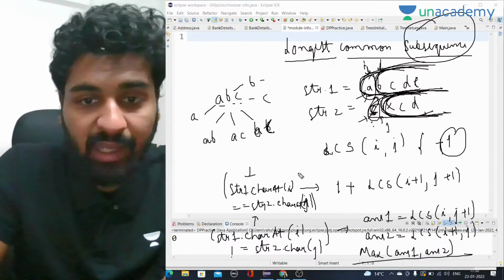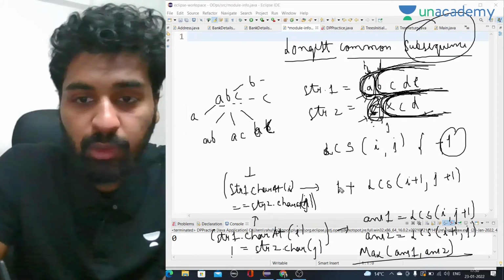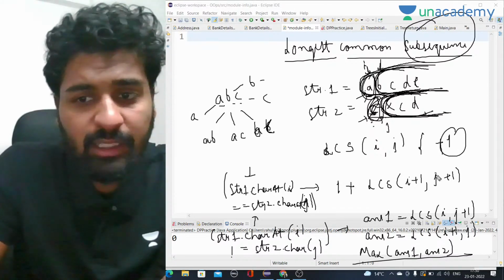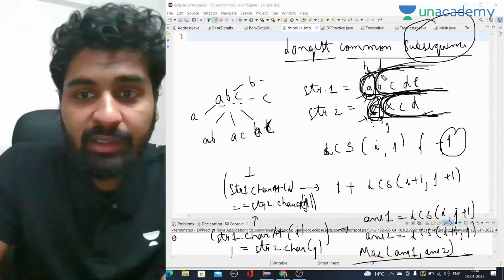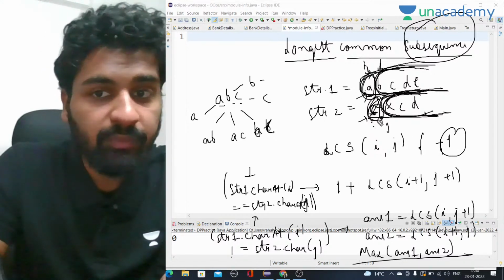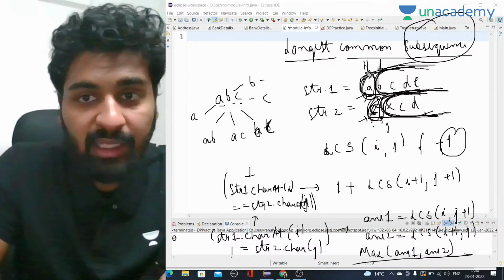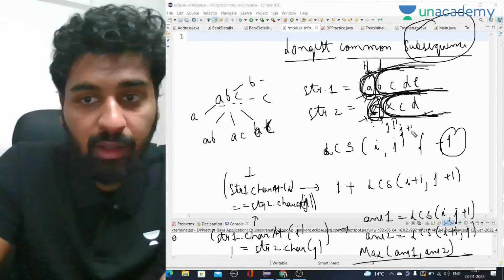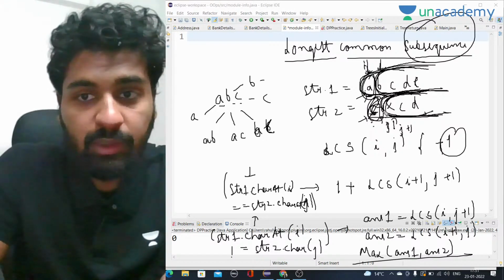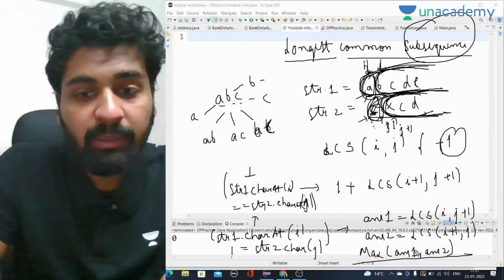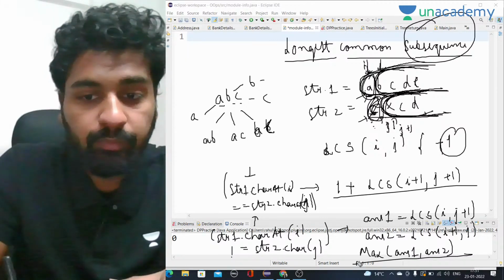If the first characters at i and j are equal, then we simply have to do 1 plus LCS of i plus 1, j plus 1. Otherwise, if they are not equal, we have two cases. Either we include A or we include C. If we include A, we call recursion for i and j plus 1, meaning i remains the same and j goes to j plus 1. Or i plus 1 and j. And we have to take the maximum of answer 1 and answer 2. These are the two things we have to do.